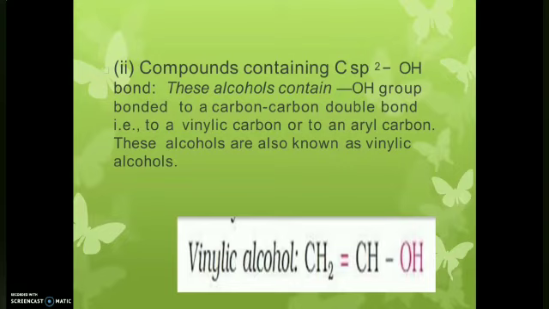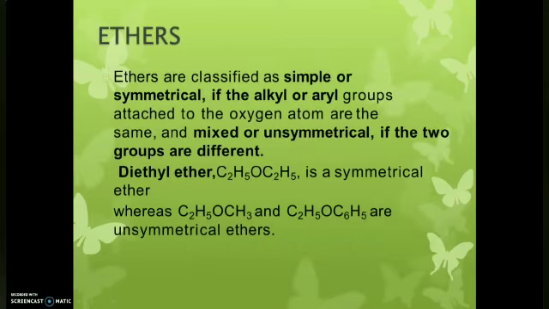Then there are compounds containing an sp2 carbon with OH. For example, here this OH group is attached to a carbon atom which has a double bond. Such compounds are known as vinylic alcohols. This carbon is known as the vinylic carbon, and we can see this carbon is sp2 hybridized. So these are known as vinylic carbon and vinylic alcohols. These are the classifications. Then we will move to the classification of ethers.